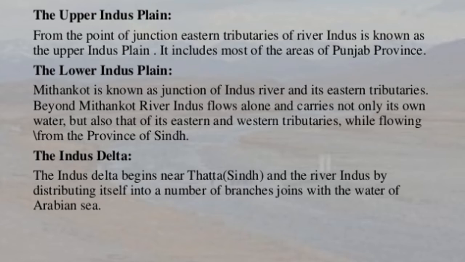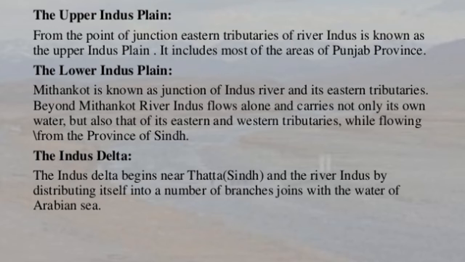Mithankot is known as the junction of Indus River and its eastern tributaries. Beyond Mithankot, River Indus flows alone and carries not only its own water but also that of its eastern and western tributaries, while flowing from the province of Sindh. So the upper Indus Plain is situated in Punjab, whereas the lower Indus Plain is situated in Sindh province.